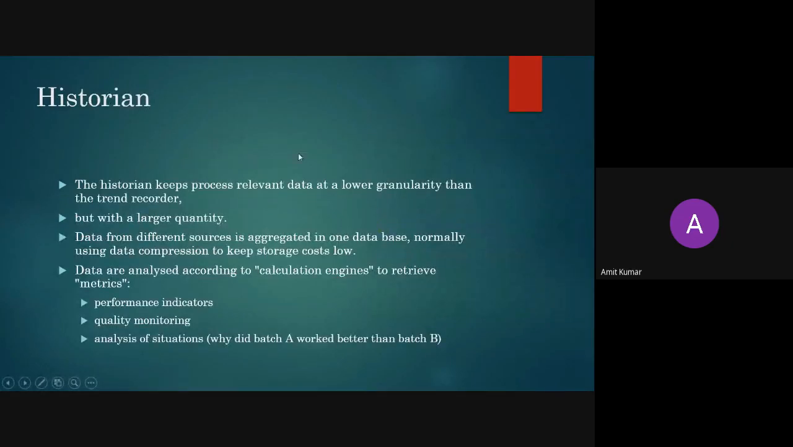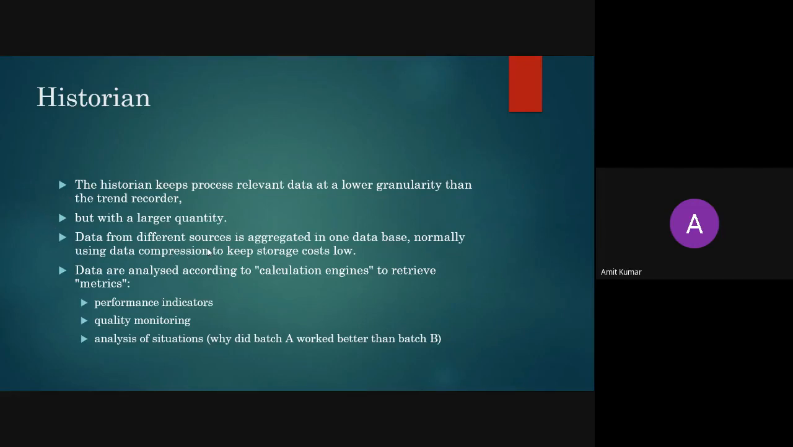Then we will go for historian. Historian keeps your relevant data at a lower granularity than the trend recorder. So it will have very fine information about your data. Everything will be there. Very precise data will be there in the historian, but with a very large quantity. It has a very high sample rate, so that you can store very high amounts of data.